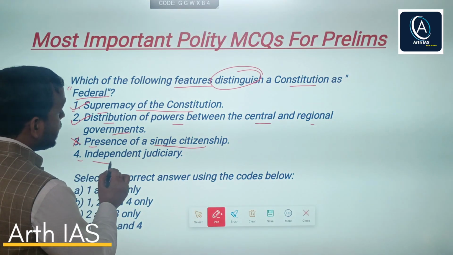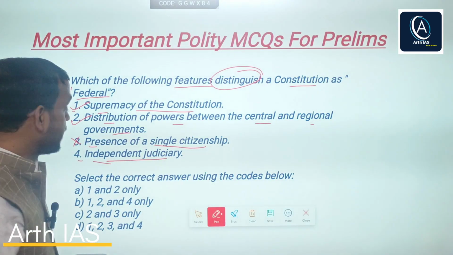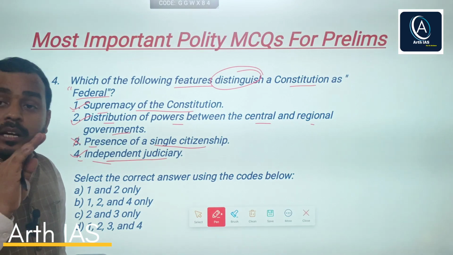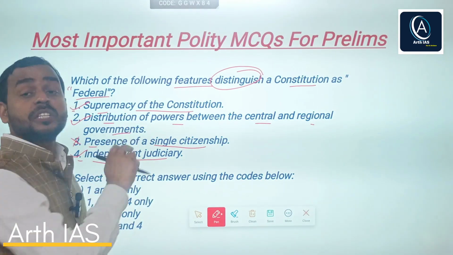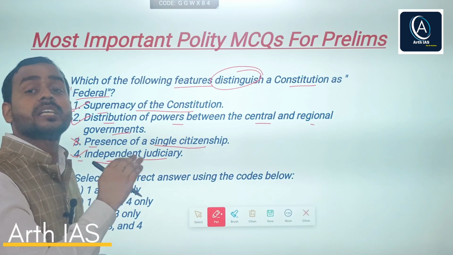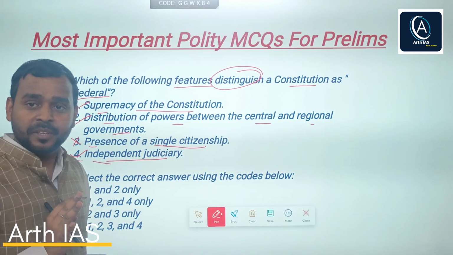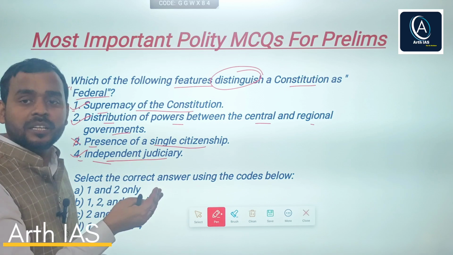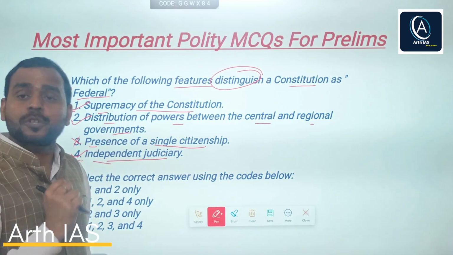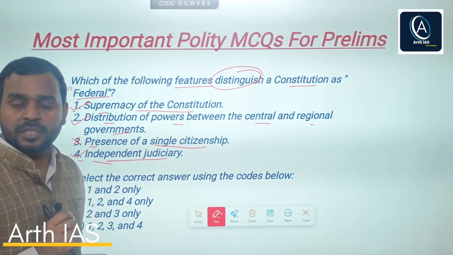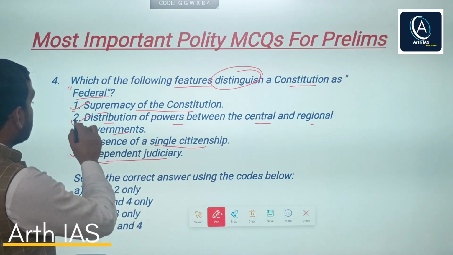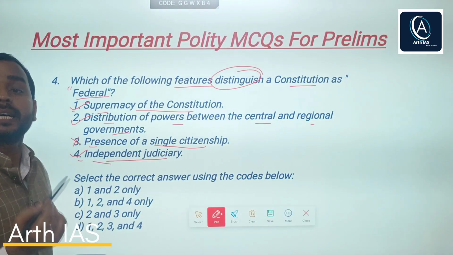Again, for independent judiciary, obviously, to uphold the supremacy of constitution, there should be independent judiciary. Why? Because judiciary has power to interpret the constitution. And if judiciary is not independent, how would it define or interpret the constitution and maintain the supremacy of constitution? So you can clearly see statement 1, 2 and 4 are correct.